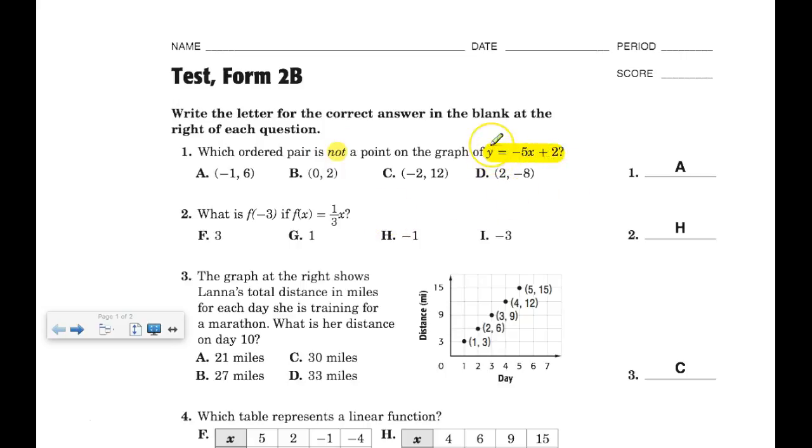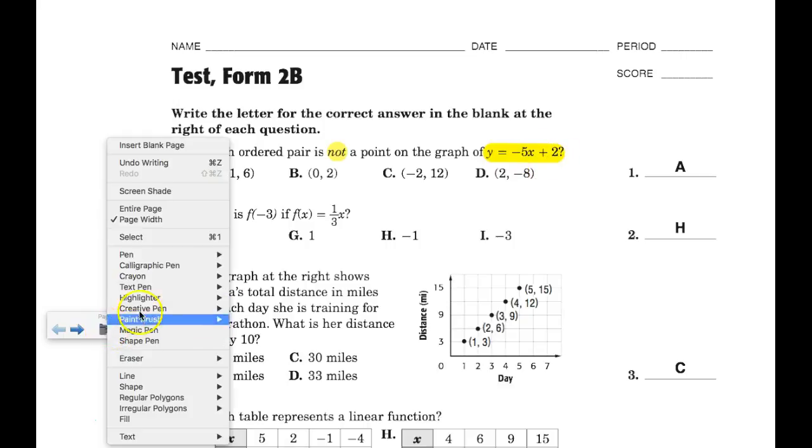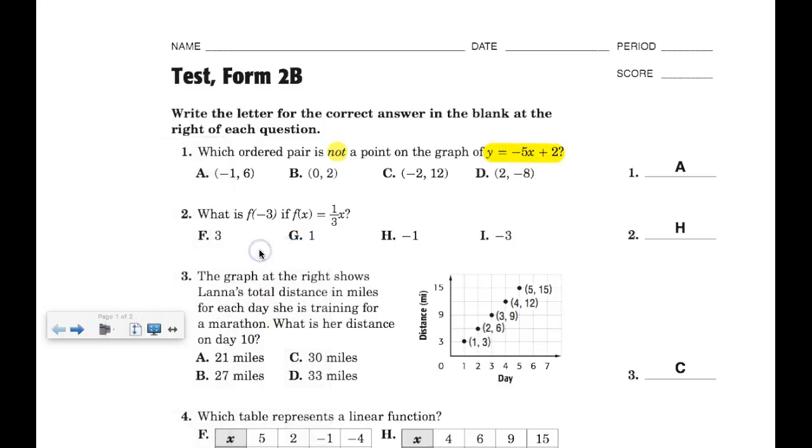Okay, so first of all, just a couple of background points. Number one, they're looking for the ordered pair that is not a point. So, in other words, which is false. Here is an equation, y equals negative 5x plus 2. This should look very, very familiar. It is a linear equation. In other words, if I graphed this, it would be a line. All of these ordered pairs are potentially on this line, meaning this is the x value and this is the y value that makes this statement true. And we're trying to figure out which one does not make it true.